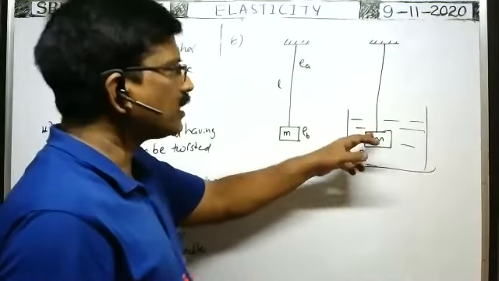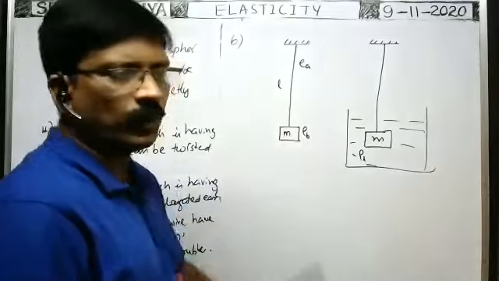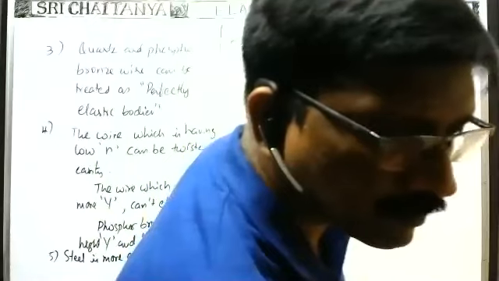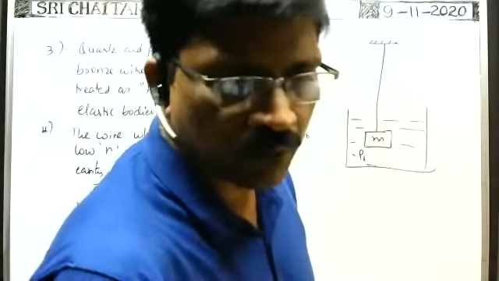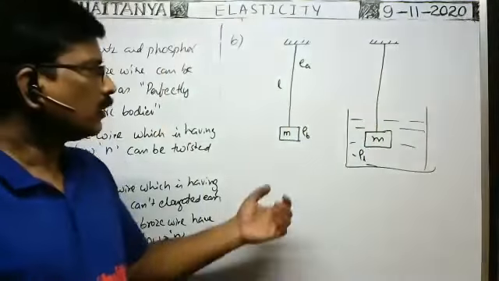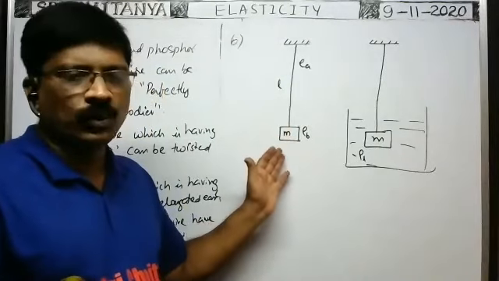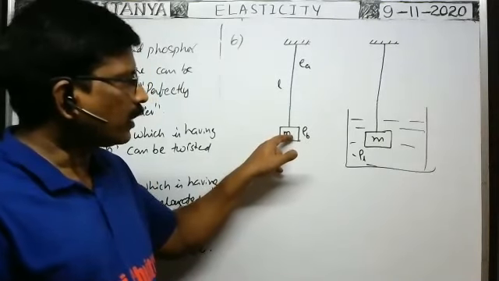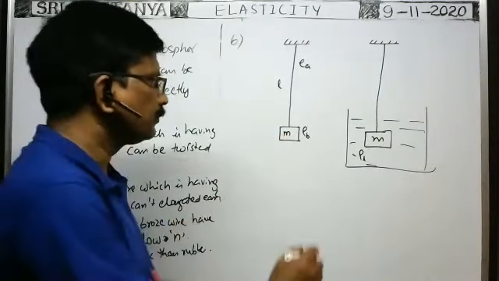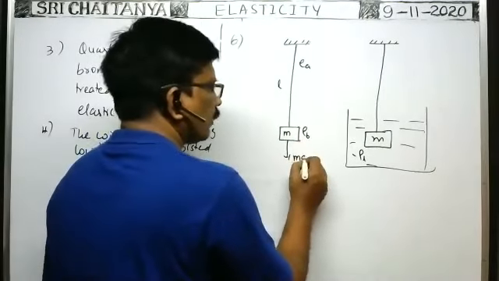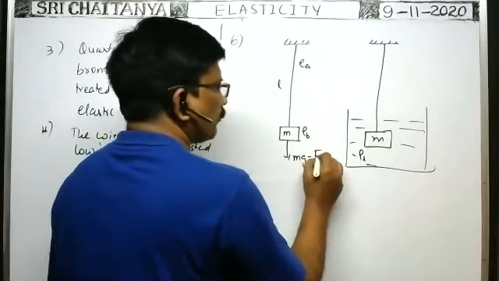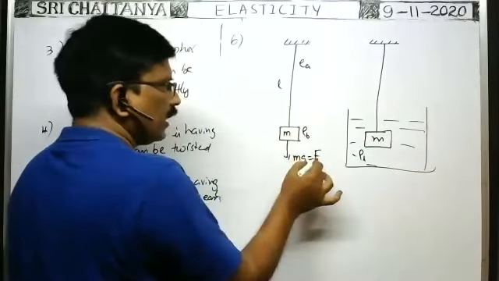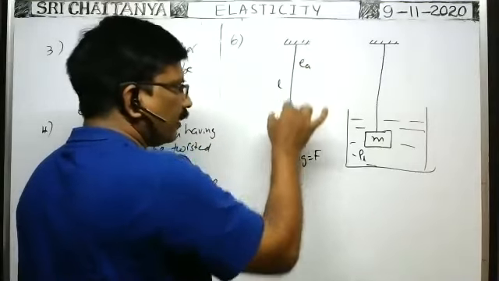In this case, is the elongation more, or in this case, the elongation of the wire is more? Tell me. In which case is the elongation of the wire more? In this case, the net force acting on the body in downward direction is weight mg. This is the force acting on the body. The force F equal to mg acts on the wire along its length.